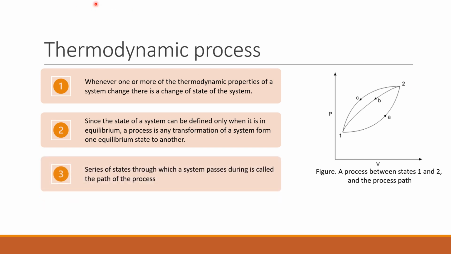Now, this change or transformation of states can occur via different paths as shown in the figure.